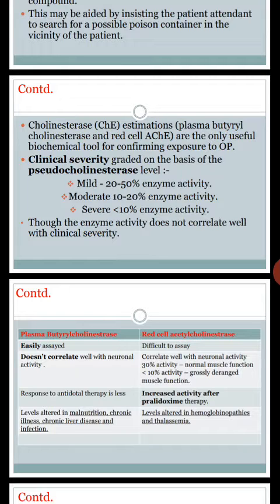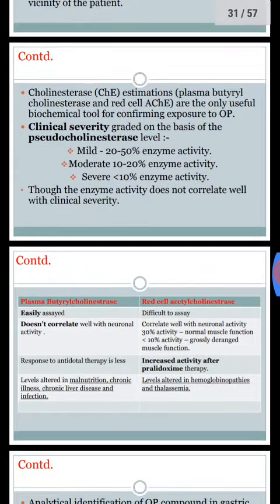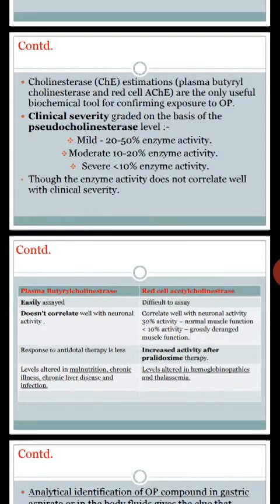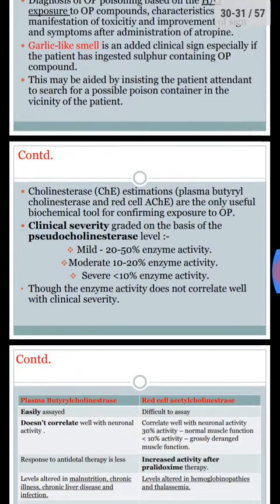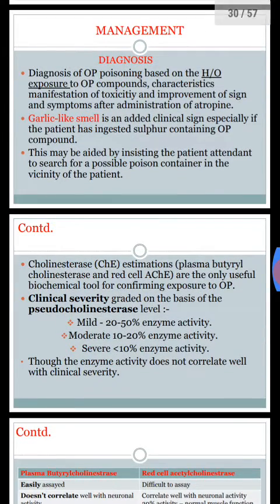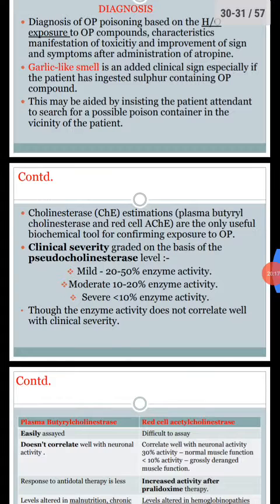In mild toxicity, 25 to 50% activity is observed, moderate 10 to 20%, and severe less than 10%. So you can confirm organophosphorus poisoning based upon the clinical manifestations, the garlic-like smell, which is one of the major signs you can observe, and the cholinesterase enzyme activity.